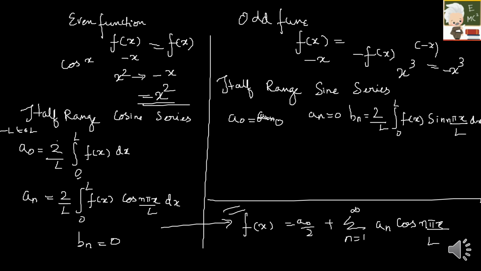So finally, your f of x for the half range sine series is given by summation n equal to 1 to infinity bn into sin n pi x by L. So this is for the half range sine series. That's the basic details you should know to solve any problem from Fourier series. I'll be solving one problem and giving two sums as a task to you.